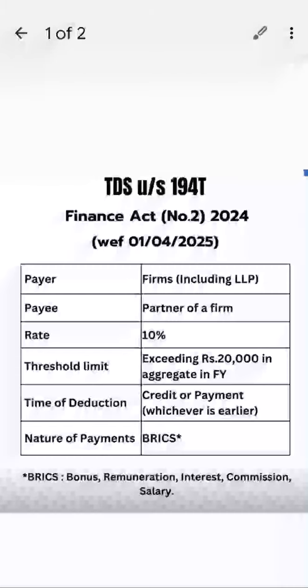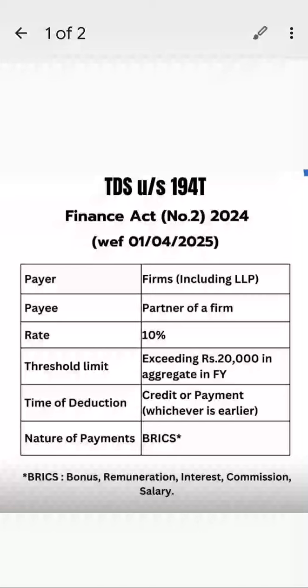The payer is the firm, which also includes LLP, limited liability partnerships, and the payee is any partner of the firm. The rate is 10%, the threshold is 20,000 in aggregate. We'll see all of this in detail. I'm just giving you a brief introduction.